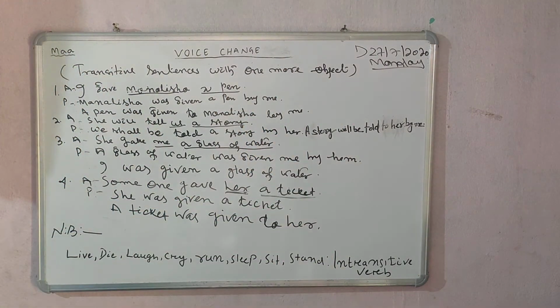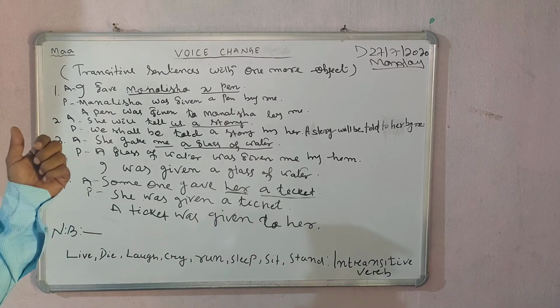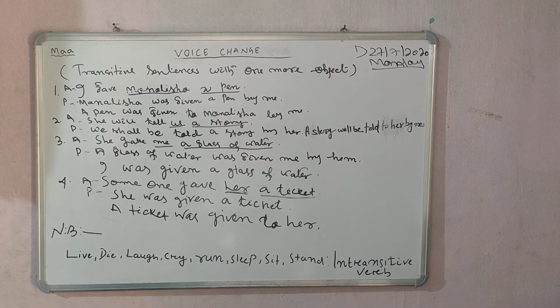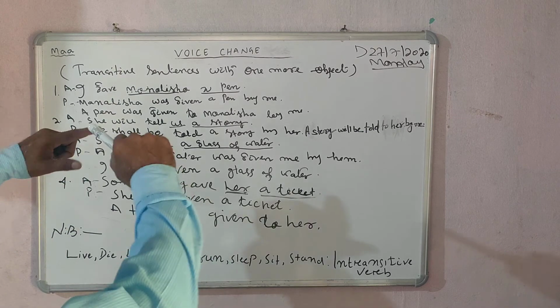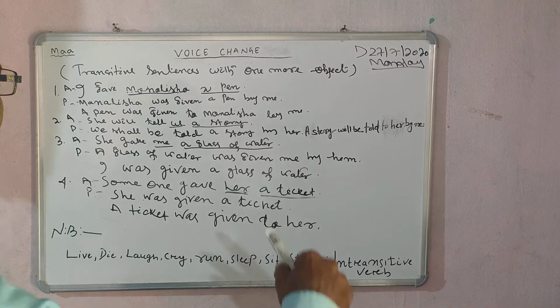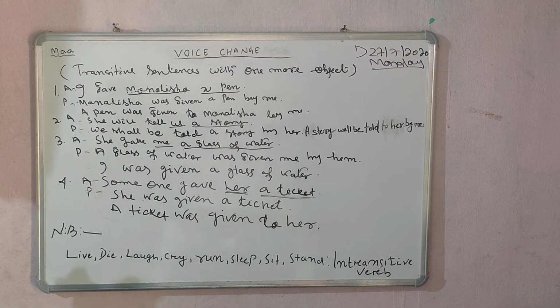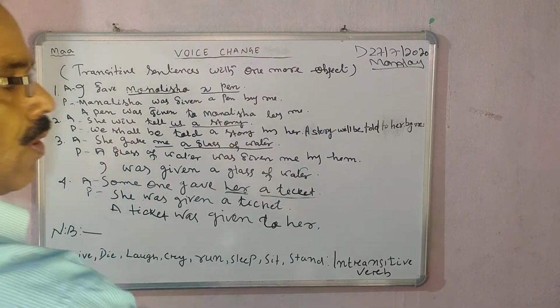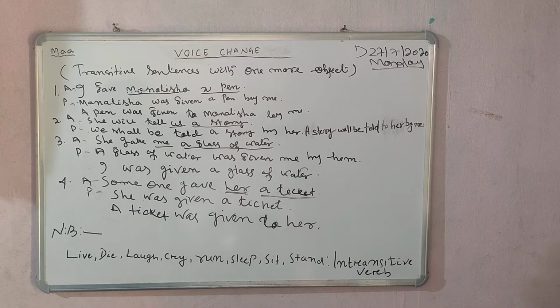All these are transitive sentences, because in transitive sentences there is an object and the verb expresses a meaningful sense, a complete sense. All these are called transitive sentences.